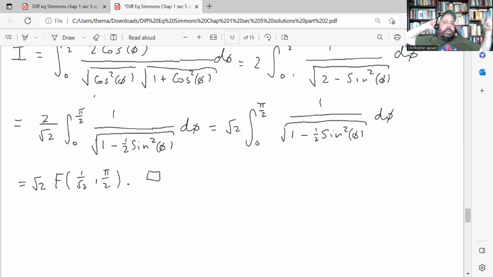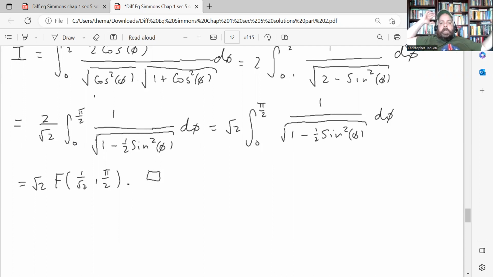And the reason that I think he makes you do this here is because this book is kind of old. I think it was written in like the 70s or something, and they didn't really have calculators available to everybody that would calculate numerically the value of integrals like we have today.